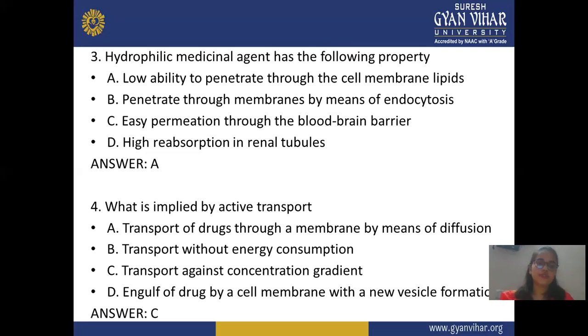Next, fourth question: what is implied by active transport? The options: transport of a drug through a membrane by means of diffusion, transport without energy consumption, transport against concentration gradient, engulfing of a drug by the cell membrane with new vesicle formation. The correct answer is transport against concentration gradient, because active transport passes against the concentration gradient.